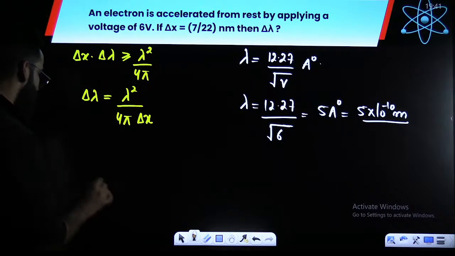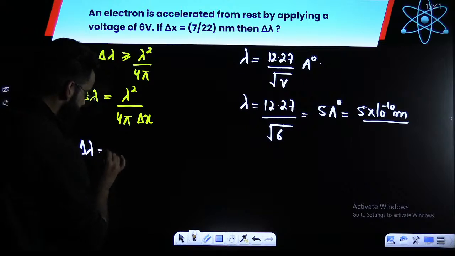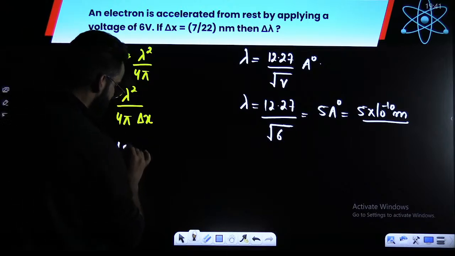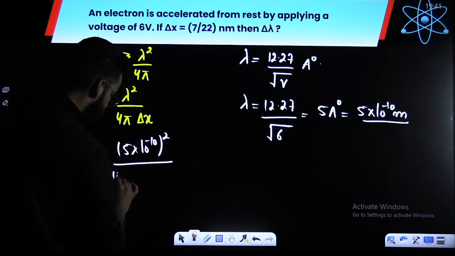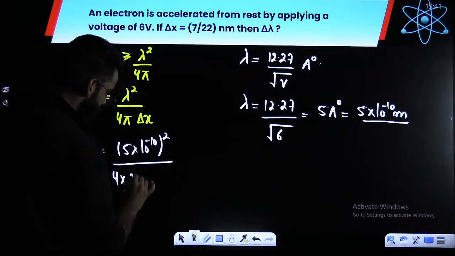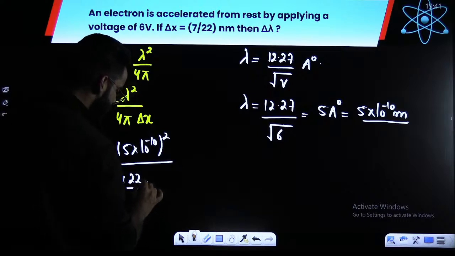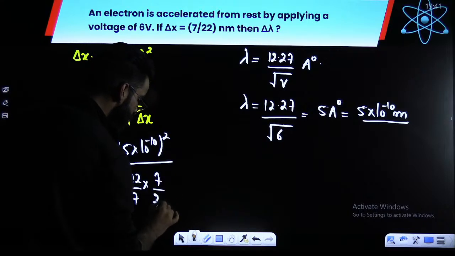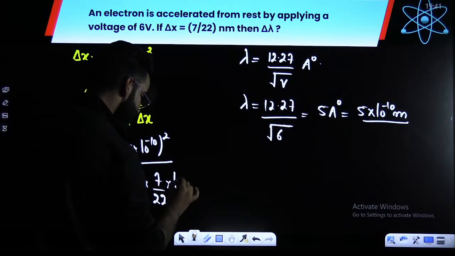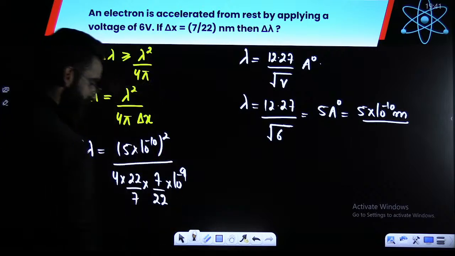Now, we are almost done. So delta lambda is equal to lambda square, so (5 into 10 raised to the power minus 10) square divided by 4 multiplied by pi, which is 22 by 7, multiplied by delta x, which is 7 by 22 nanometer, that is 10 raised to the power minus 9 meters.